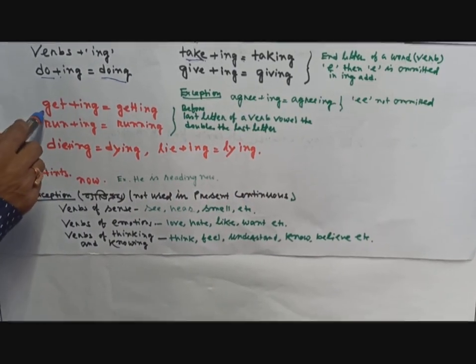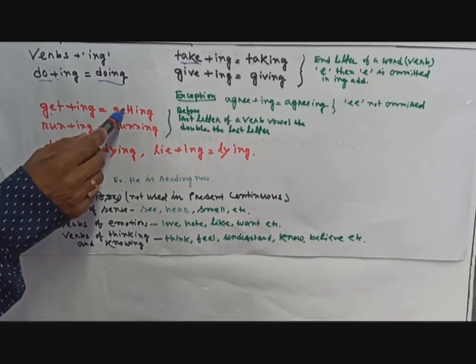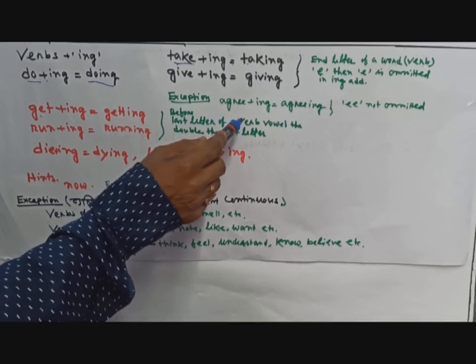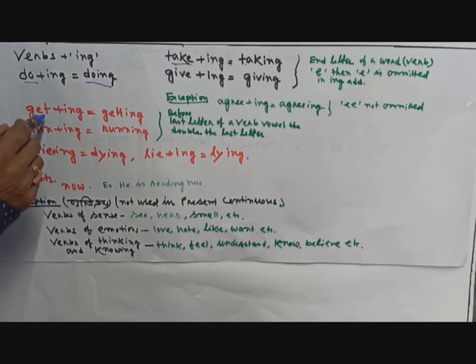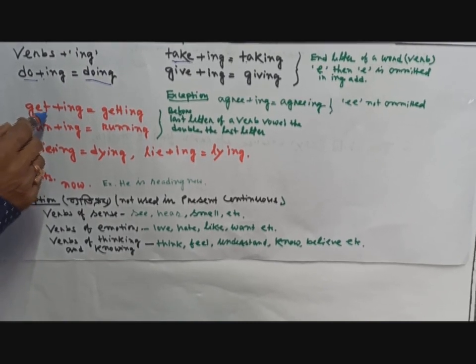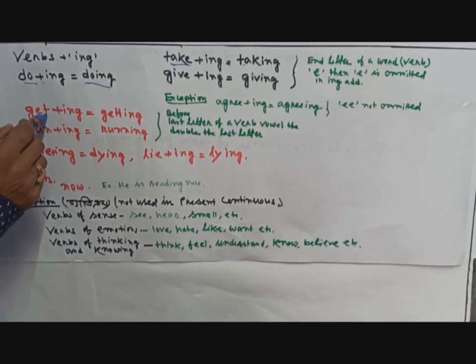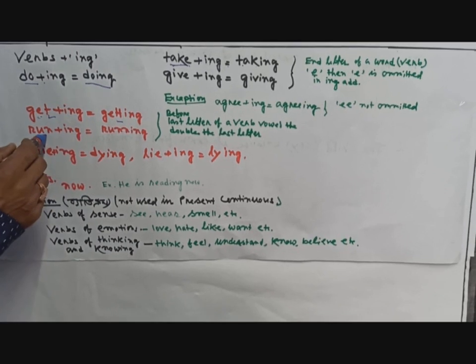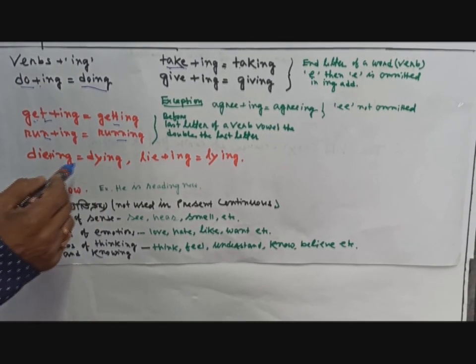You see this one, get plus ing, you have to write getting, G-E-T-T-I-N-G. That means if you see a vowel before the last letter, then double the last letter. That means if the letter before the last letter is a vowel, then that last letter is doubled. Like run plus ing, there is a vowel before n, so n gets doubled.